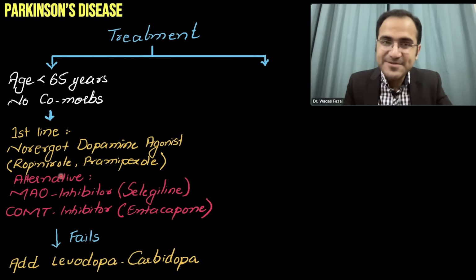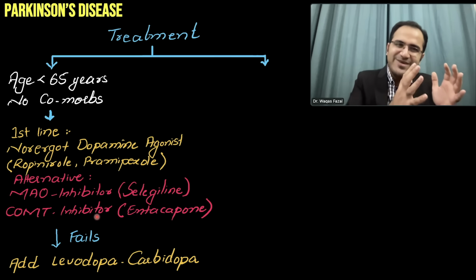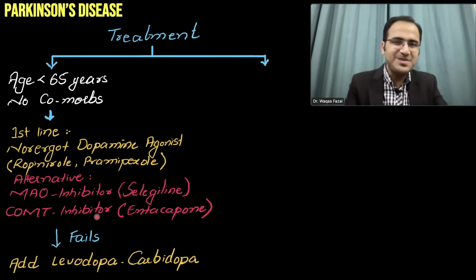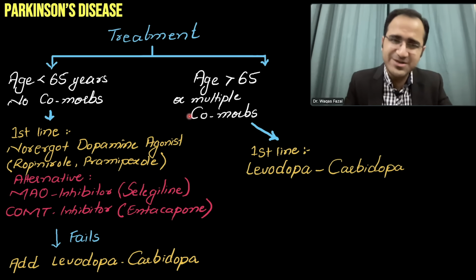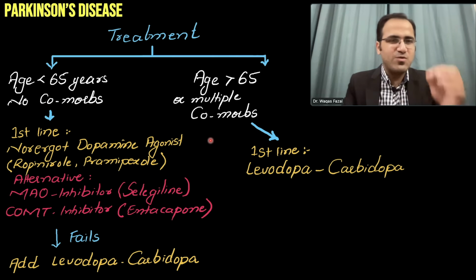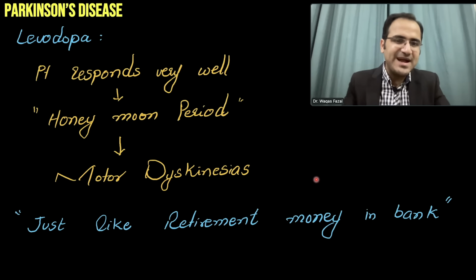If these drugs fail, then you can combine levodopa carbidopa with these drugs so that a smaller dose of levodopa carbidopa goes to the patient. So if the patient is young, we try to reserve levodopa for the end stages of the disease. But if the patient is old and having multiple comorbidities and severe Parkinsonism, levodopa carbidopa works excellently in these patients. So the first line is levodopa carbidopa, and patients respond very well. There is a certain honeymoon period, and after that the patient can develop motor dyskinesias.